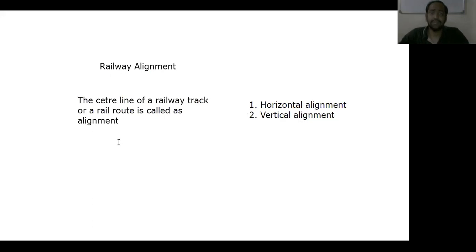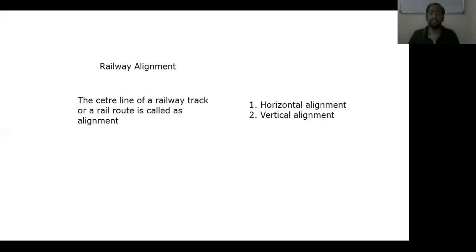Okay, now, in this topic, especially we discuss what is railway track, what are the different components of railway track, what is a good alignment, or when an alignment can be said to be a good alignment, what are the requirements of a good alignment, and what are the different factors which can affect the selection of railway alignment. All these topics we are going to see in this session. It is railway alignment, or alignment of railway lines.